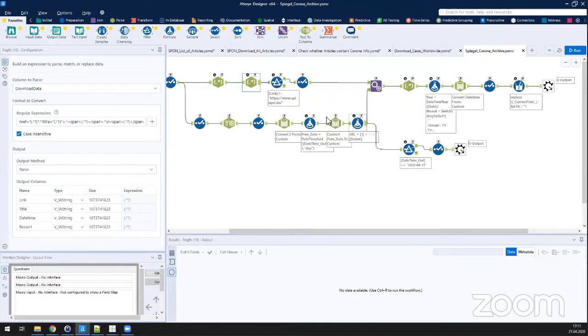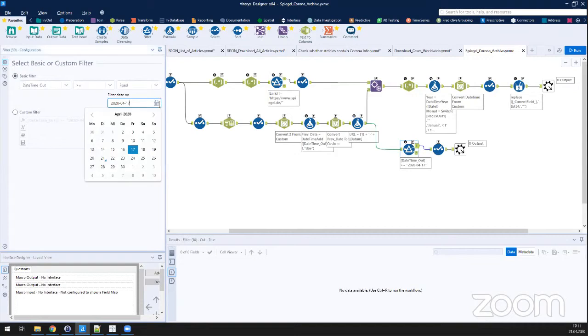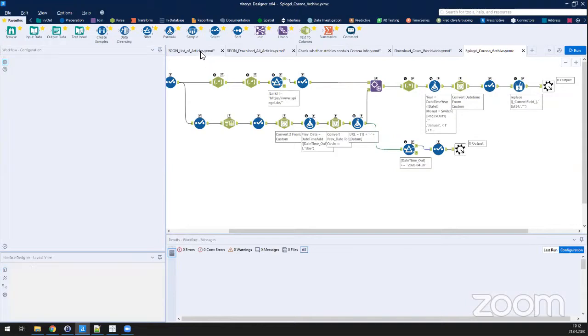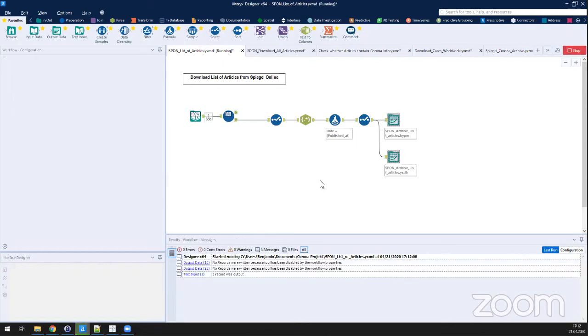So this macro downloads a list, and this is now downloading until the 17th of April. We can make this a little bit shorter, maybe until yesterday, so we can easily run this and see what happens. Let me just quickly run this.